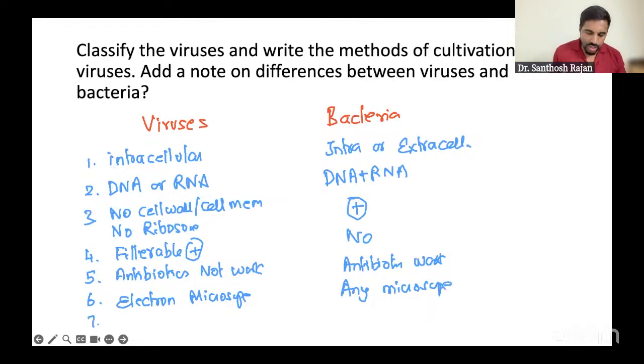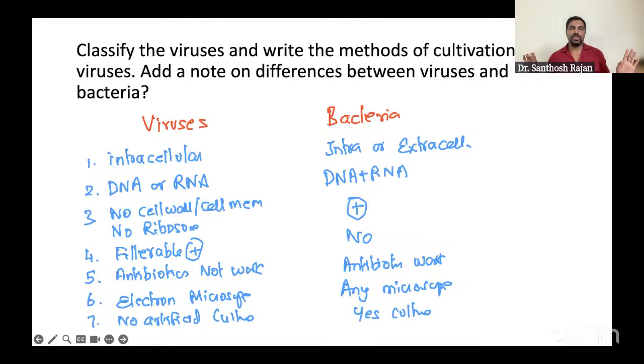This one you can't culture, no artificial culture media, but here yes, we can. All the bacteria can be cultured. Finish. This much only. Very, very simple and easy. You'll get full score for this. Okay, right. So this is a big question. If you write all these points I told, you'll get very good marks. Out of 10, definitely 8, 9 marks you should get.